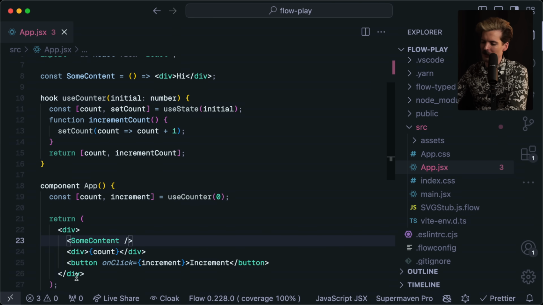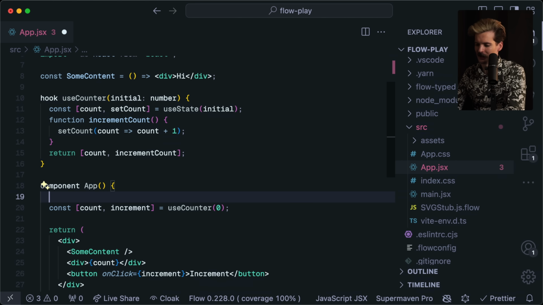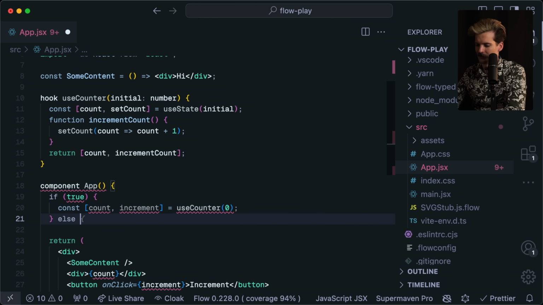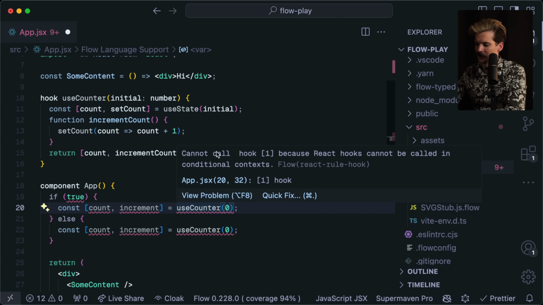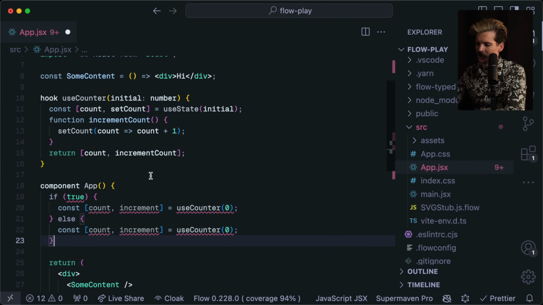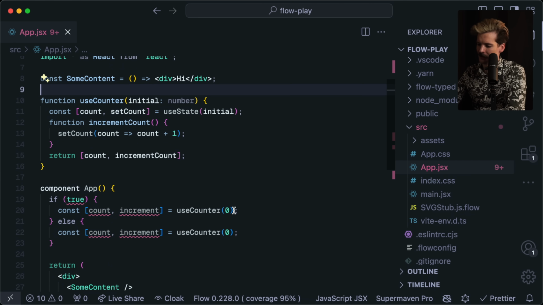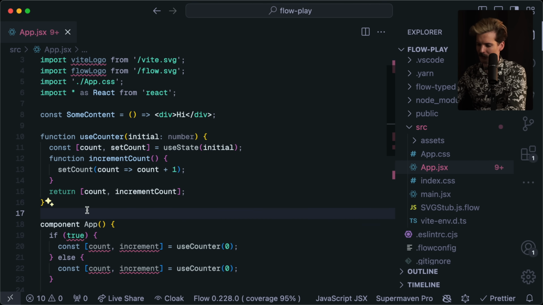So we have this hook. We have this here. What happens if I wrap this in a condition? So if true, let's do a crappy one. Cool. I just want to see what this error is. Component calls cannot be called via conditional contexts. Look at that. How cool is that? I changed this to be function. Well, I still get the same error. Nope, look at that. See the error changed? I no longer get the use error because we don't even have linting set up here. This is purely the type system that is enforcing that, which is really, really cool.